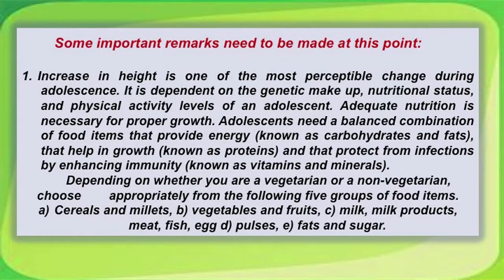Increase in height is the most perceptible change during adolescence. It is dependent on the genetic makeup, nutritional status and physical activity one indulges in. Adequate nutrition is necessary for proper growth. Adolescents need a balanced diet of food which includes energy giving, growth material like proteins, immunity developing items like vitamins and minerals. Depending on whether you are vegetarian or non-vegetarian, choose appropriate food items.